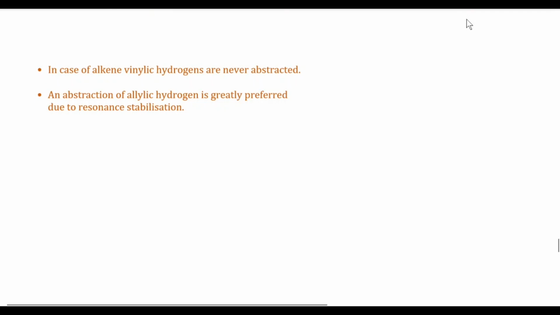In case of alkene, vinylic hydrogens are never abstracted. Abstraction of allylic hydrogen is greatly preferred due to resonance stabilization. For example, when this allylic moiety is irradiated with light, we get this allylic radical.